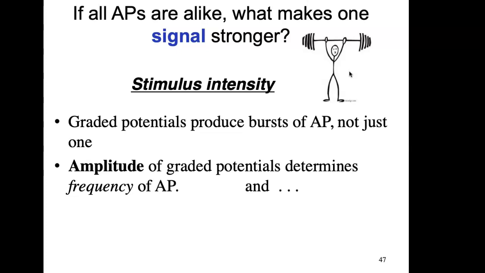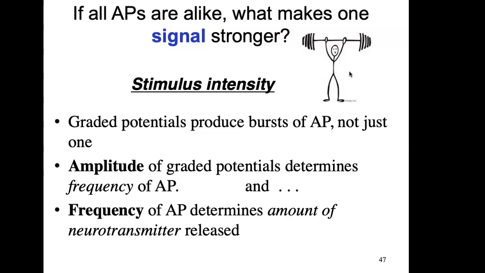Now, what does that do? What does an increased frequency create? An increased frequency creates a greater release of neurotransmitter. So if you have more neurotransmitter released, it's going to be a more intense signal. How did you get more neurotransmitter? You did it because you delivered those signals more frequently. I hope that's clear.